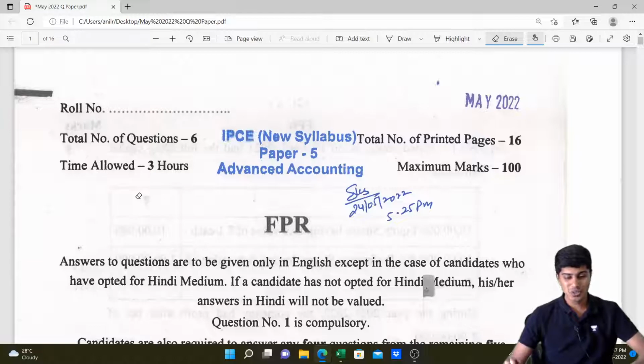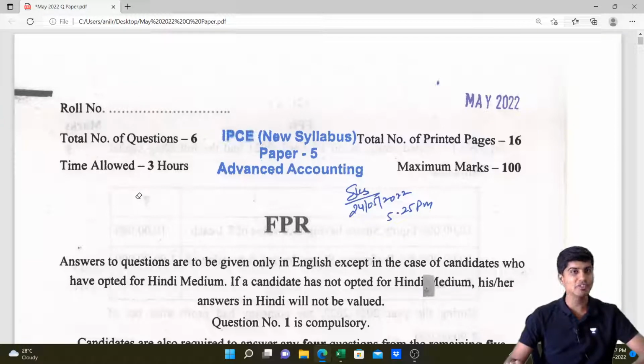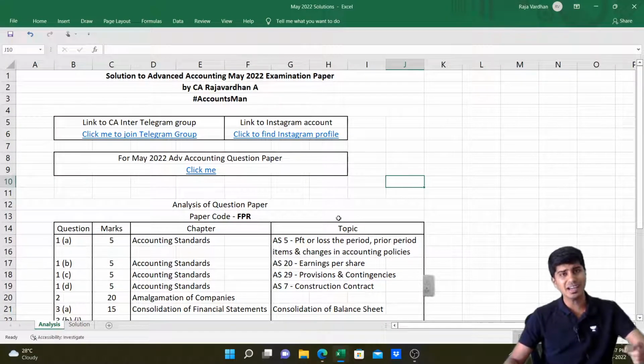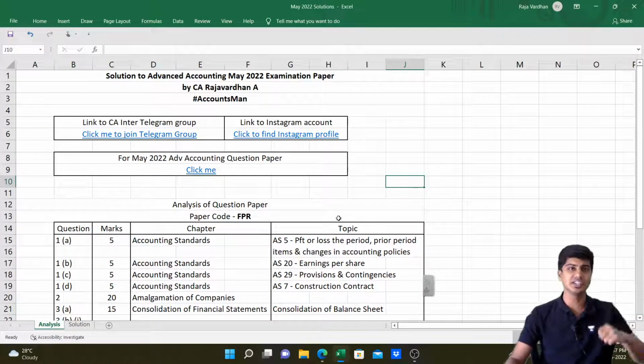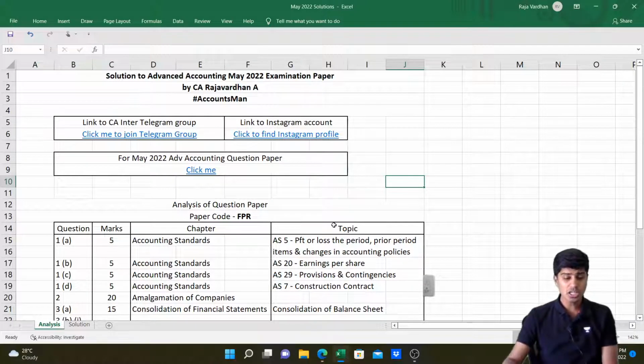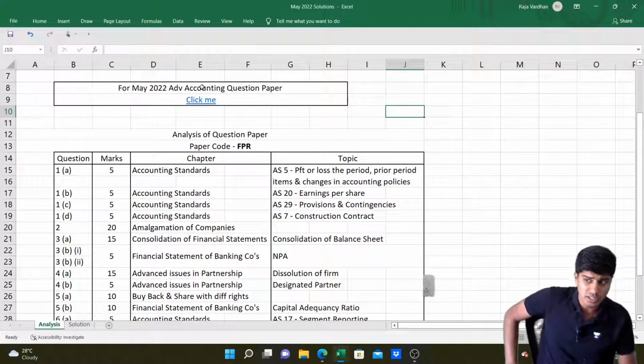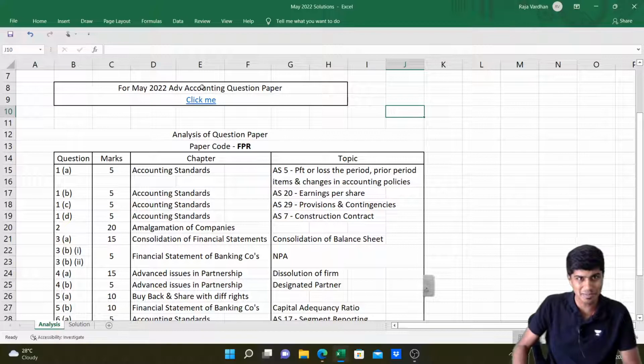So this is the question paper of the May 2022 examination, which we're just going to discuss in detail now. This question paper can also be accessed from the ICAI website. If you are unable to find it there, I will put the link to this Excel sheet in the description, which has solutions to all the questions. I have also given the link to the May 2022 examination question paper. Clicking on this link will give you the question paper.